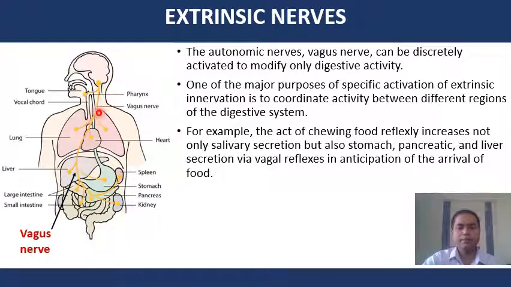One of the major purposes of a specific activation of extrinsic innervation is to coordinate the activity between different regions of the digestive system. So for example, the act of chewing food reflexively increases not only salivary secretion but also